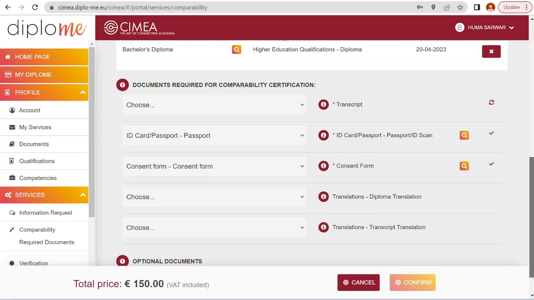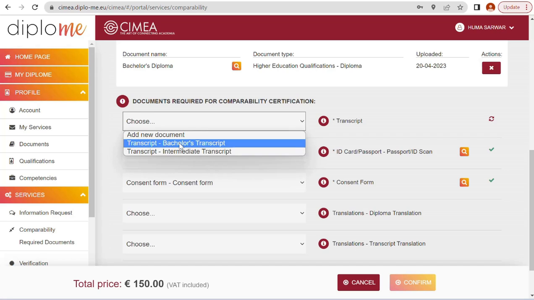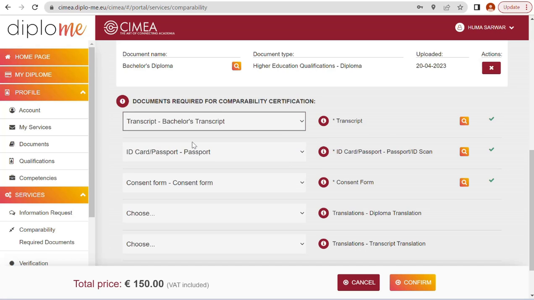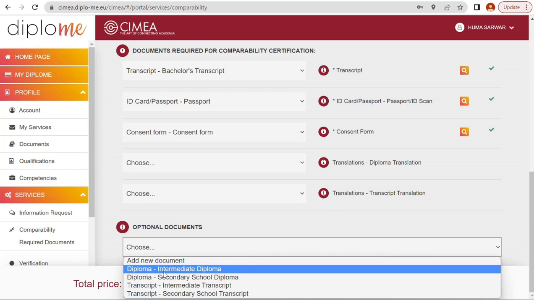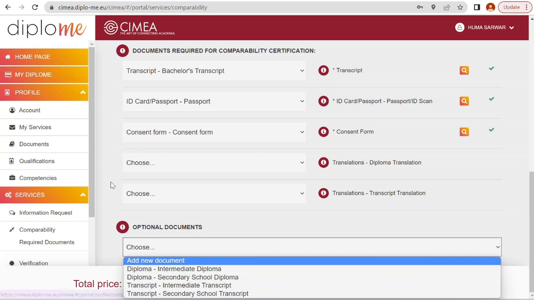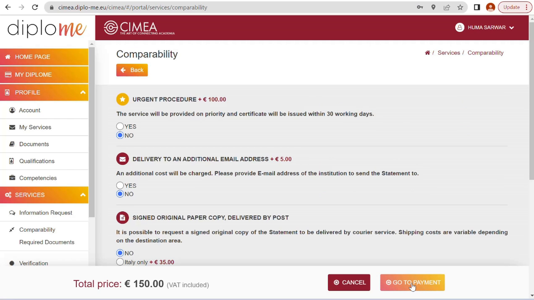So I have uploaded all of these documents. Okay, transcripts. I have uploaded my transcript. Okay, this one. Consent form, translation, diploma. Suppose I have uploaded all of my documents here. Optional document, add new document, diploma, intermediate, transcript, no. And then click on confirm. Click on confirm urgent procedure.